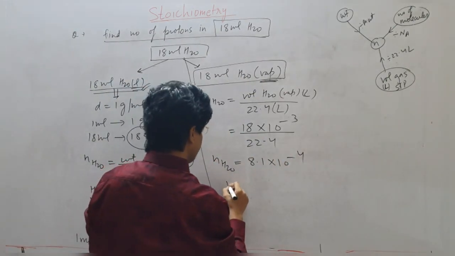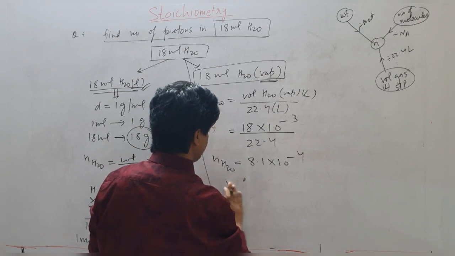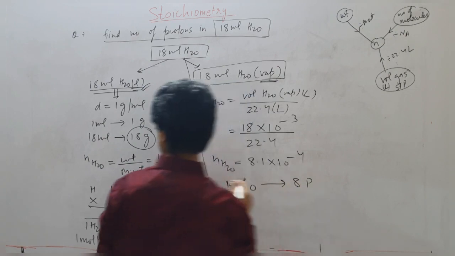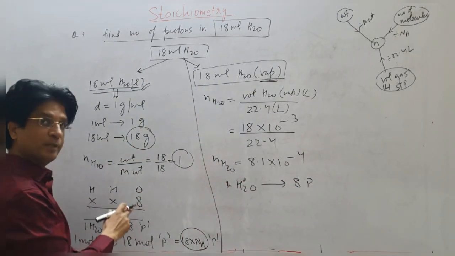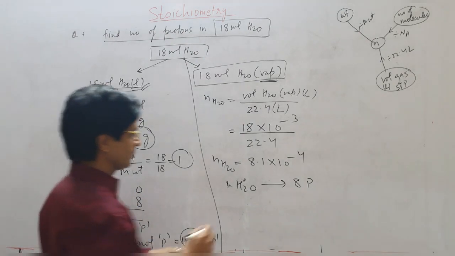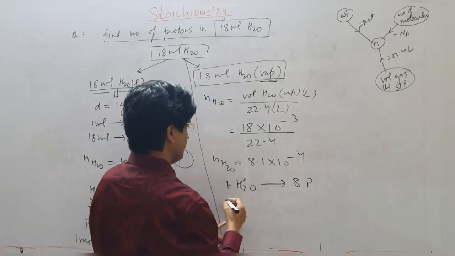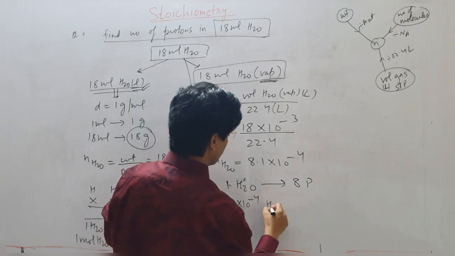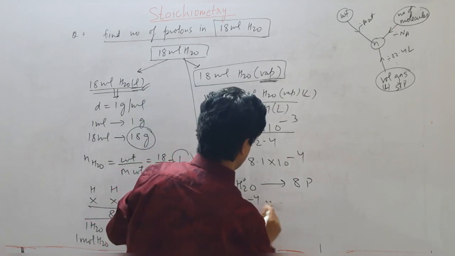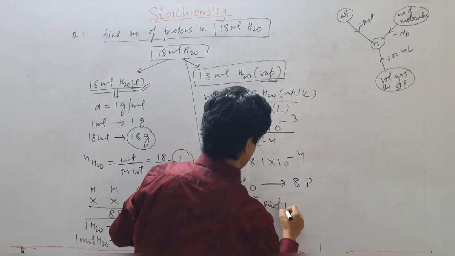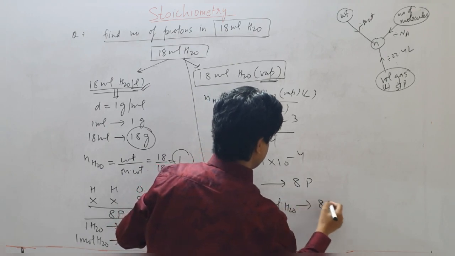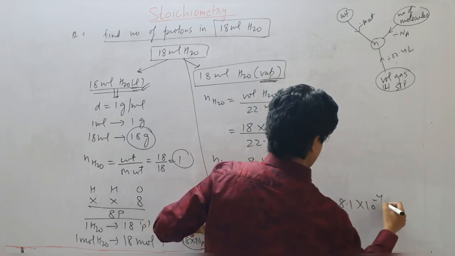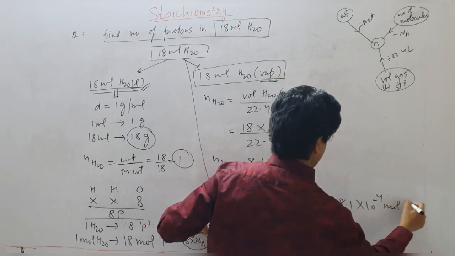So again, I know that one molecule of H2O contains 8 protons. Hydrogen does not contain a proton. Similarly, here 8.1 into 10 to the power of minus 4 moles of H2O will contain 8 into 8.1 into 10 to the power of minus 4 mole of protons.